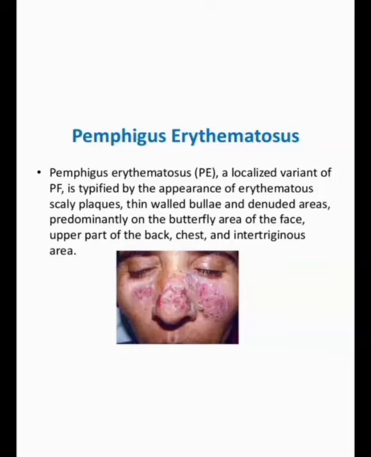So in case of pemphigus erythematosus, most commonly it occurs in the butterfly area of the face and sometimes the upper part of the back and chest. And in intertriginous areas, which means folds, in the skin folds it may occur. And the characteristic feature is erythematous scaly plaques.